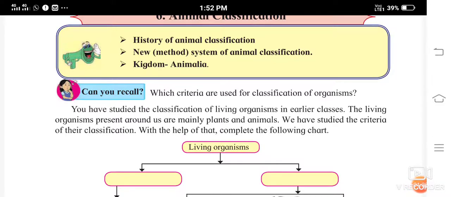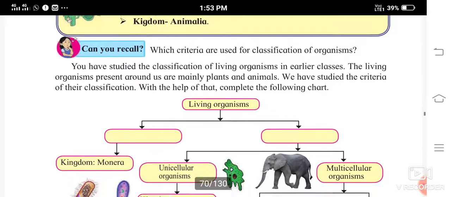Now you have studied the classification of living organisms in earlier classes. The living organisms present around us are mainly plants and animals. We have studied the criteria of their classification. With the help of that, complete the following chart.